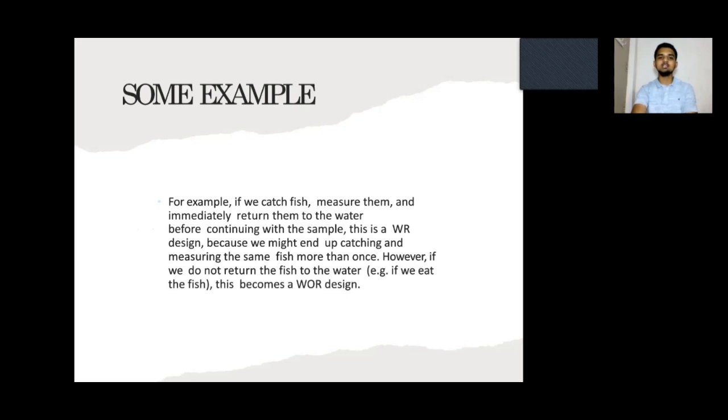Some examples. For example, if we catch a fish, measure it, and immediately return it into the water before counting the sample, this is a WR design, because we might end up catching and measuring the same fish more than once.